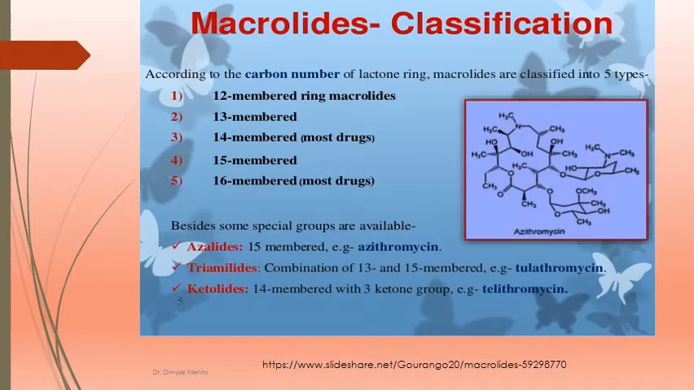Macrolides can be classified into 5 types according to the carbon number of the lactone ring, but we are not going into detail about the structure. But we can have newer macrolides by attaching different types of sugars, like azalides such as azithromycin, triamilides like tulathromycin, ketolides like telithromycin. So if we change the sugar molecule attached to the macrocyclic ring, then we have the newer macrolides.